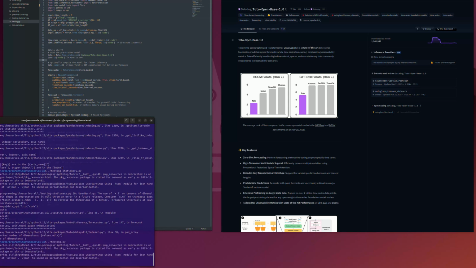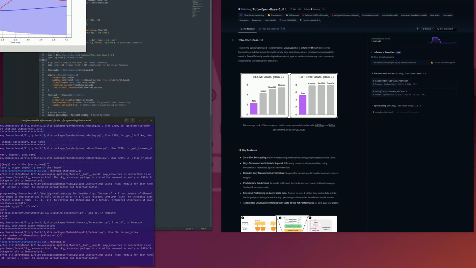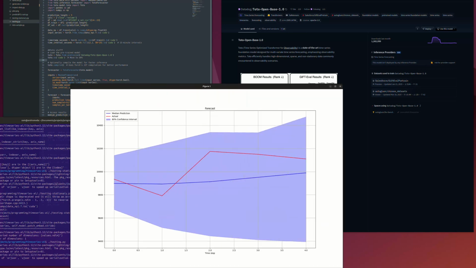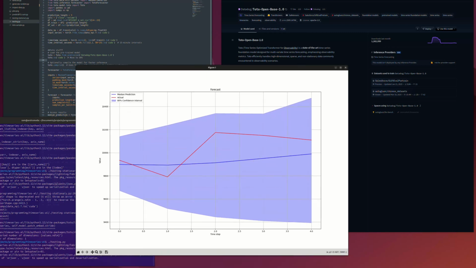Okay, so it's going to run and extrapolate 5 time steps into the future, and as you can see, when it's only a 5 time step prediction length, it is actually pretty good. The red indicates the actual data, and just to make this straight, this is data from 2017.